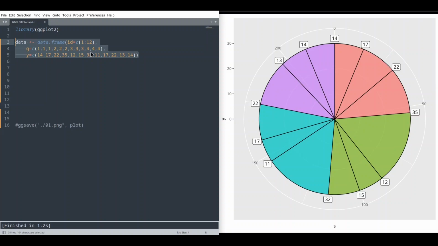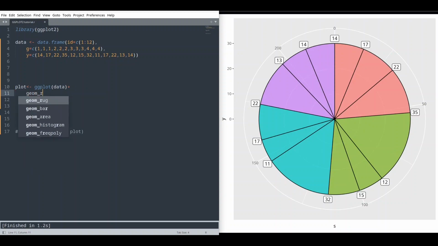But this data frame is not going to be enough in order to create this kind of pie chart. Let me show you why. So I'm going to create plot with ggplot library. Let's provide it our data as data source. And first thing that I'm going to create is geom_rect.